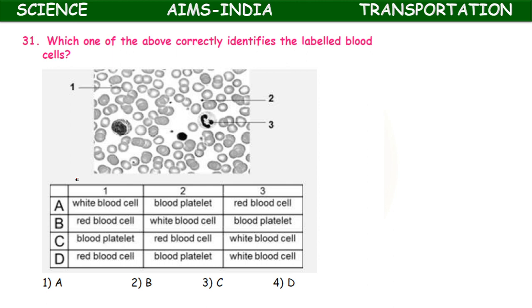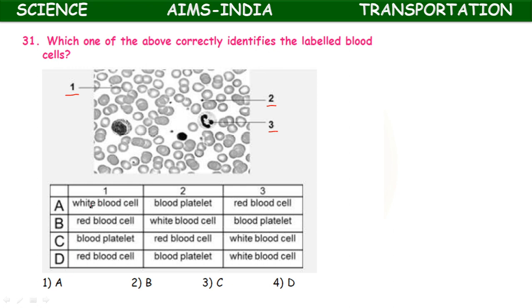Next, which one of the following correctly identifies the labeled blood cells? So here an image is given with three labeled parts. The part 1 represents what, part 2 represents what, and part 3. Here the table gives A, B, C, D options.